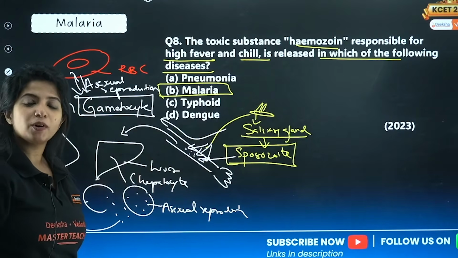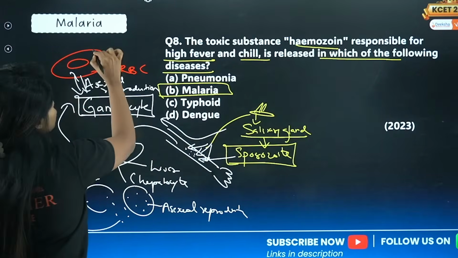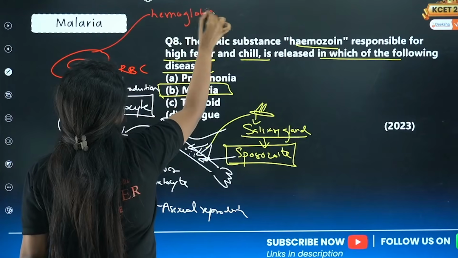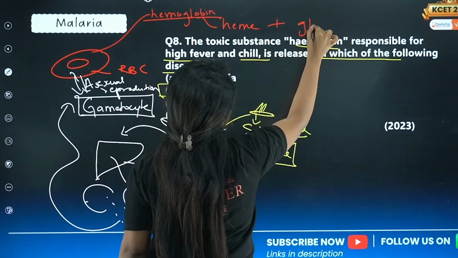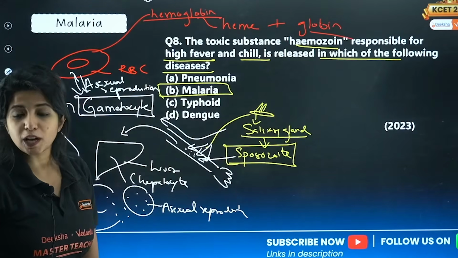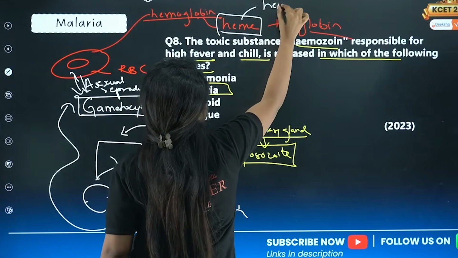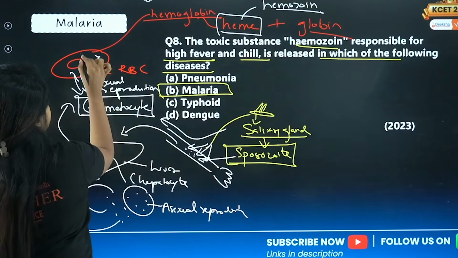But ma'am, you didn't talk about hemozoin. So listen to me. Within this RBC, it's actually feeding on the hemoglobin. Now this hemoglobin, it breaks it down into heme and globin. And heme is very toxic, okay? Very toxic for the Plasmodium. So it converts it into hemozoin. And hemozoin is now here in the RBC.